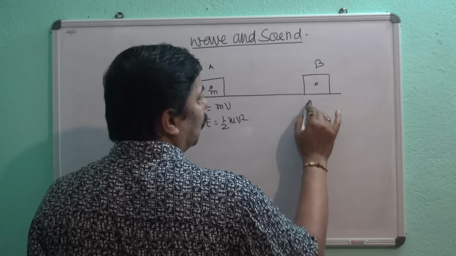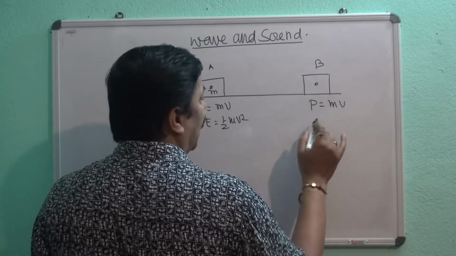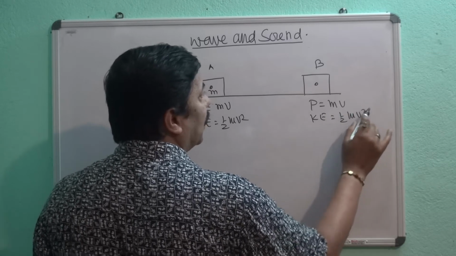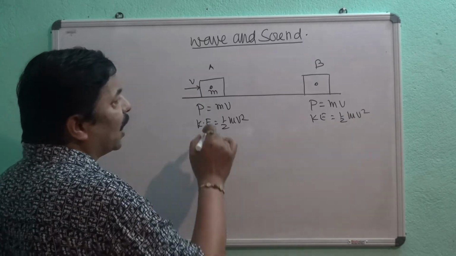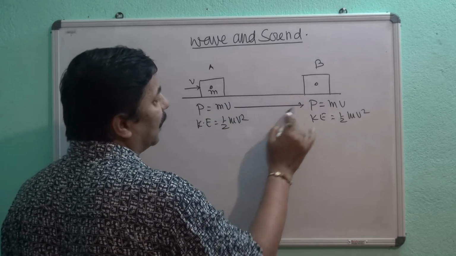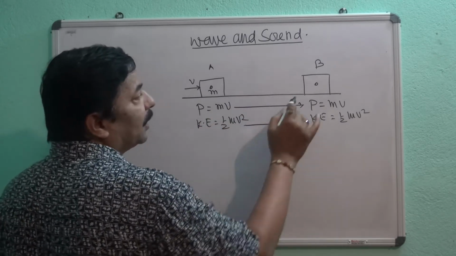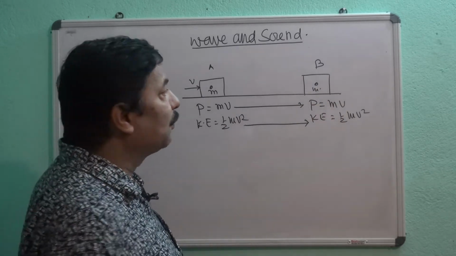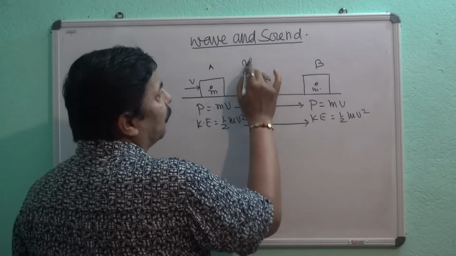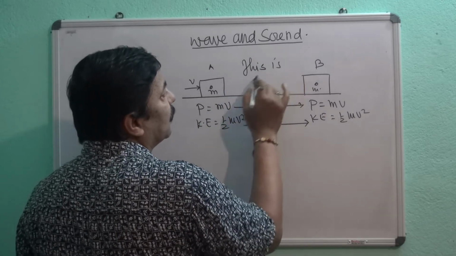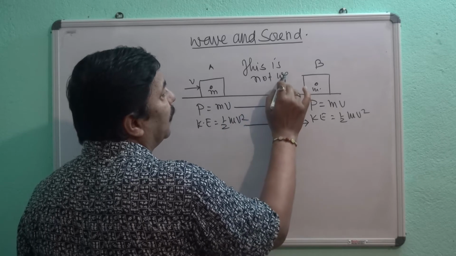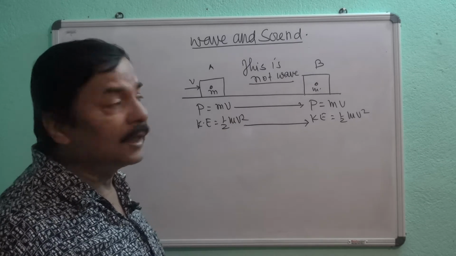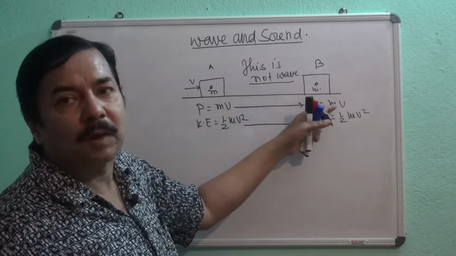Here also the momentum is mv and the kinetic energy is half mv square. What you will observe is that transfer of energy and momentum has taken place from one place to another, but there is also transfer of mass m. Mass has also been transferred, so this is not wave. Why is this not wave? Because transfer of energy and momentum has taken place, but the transfer of mass has also taken place.